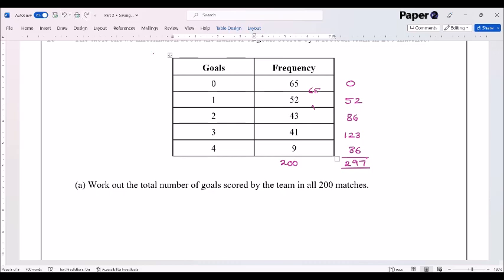We're looking for the 100th piece of data and the 101st. Well, that's in this piece of data here, so it is 1.